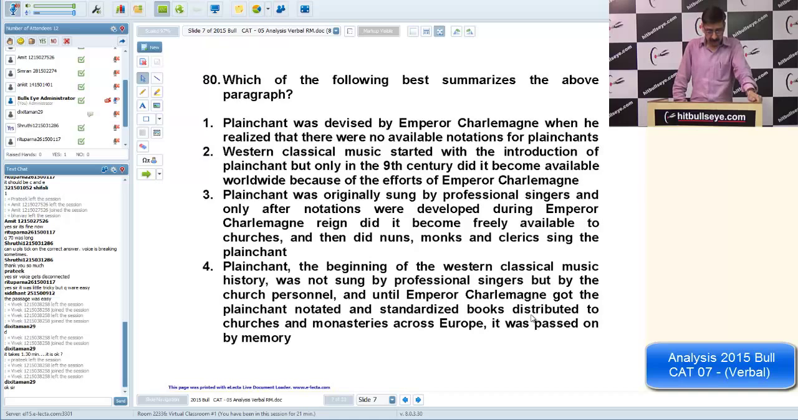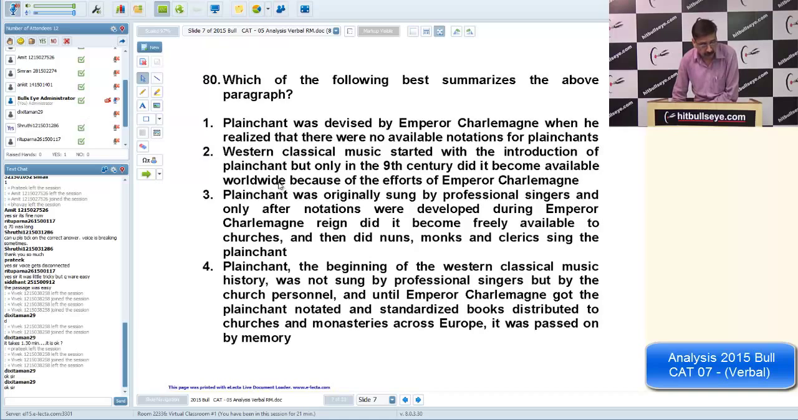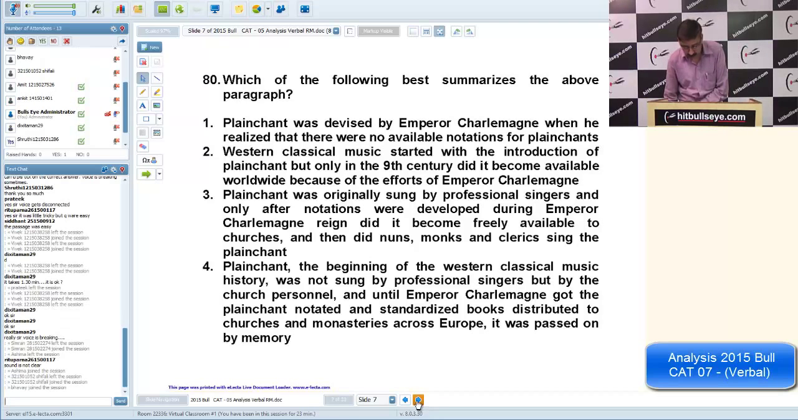In this one, the second is wrong. I'll move my cursor. Second is wrong because it was Europe and other countries, not worldwide. It did not become available worldwide, only to churches across Europe. And third, originally sung by professional singers? No, that was not sung by professional singers. Only church people, monks and nuns. So a very easy question, I would say. And the option that summarizes the above paragraph is the fourth. Fourth is the right answer option. Okay, let's move on to the next question, guys.